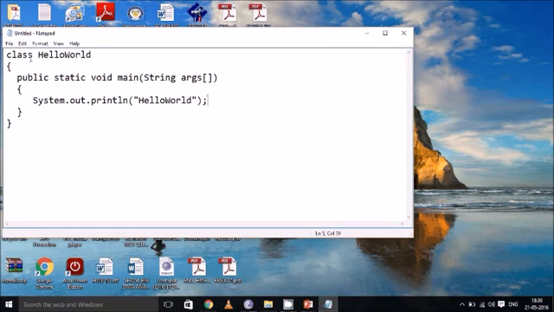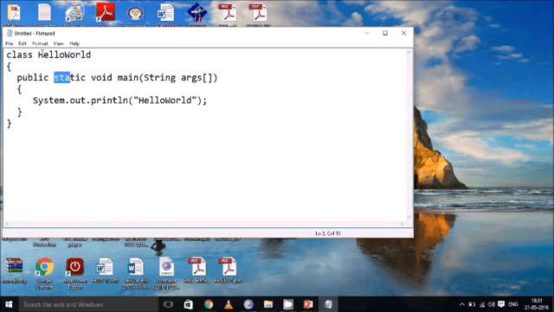Now, let me revise this. First we have to create a class, with the class name HelloWorld. And normally, if you are a good programmer, the first character of the class name should be a capital letter. The main function of a Java program is public static void main. Here public is the access specifier. You should not put private here because this is the main function. If it is a user defined function, you can give an access specifier such as private, protected, and so on.